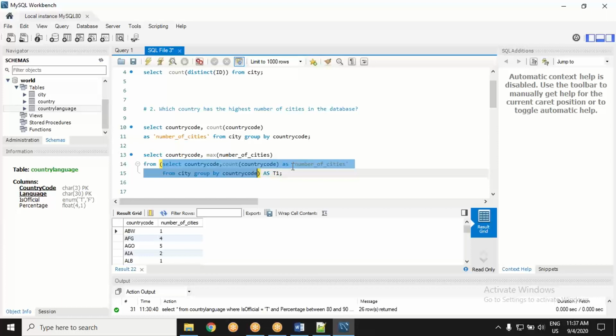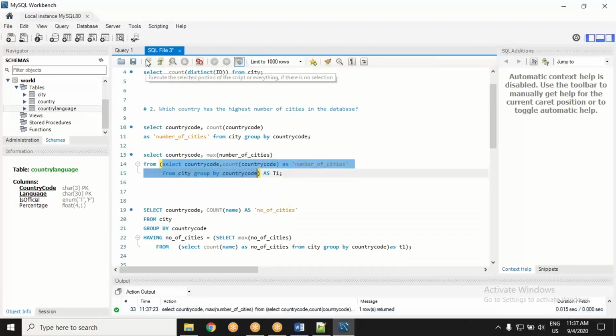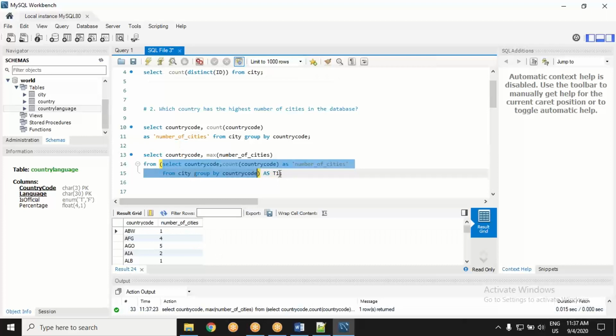Okay, this is giving you the countries list along with their number of cities. Your nested query, let's call it T1 table, anything you can call it. And from this T1 table, what do you want to fetch now? You want to fetch a country code and you want to fetch the maximum number of cities. You are not telling it which country code. Is it the same country code where this maximum number of cities is?